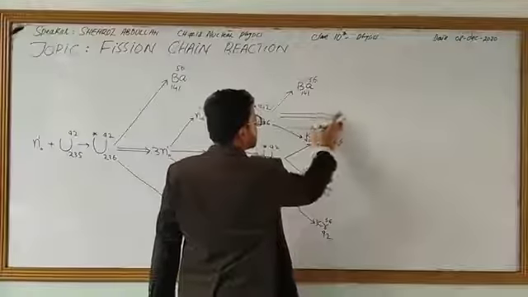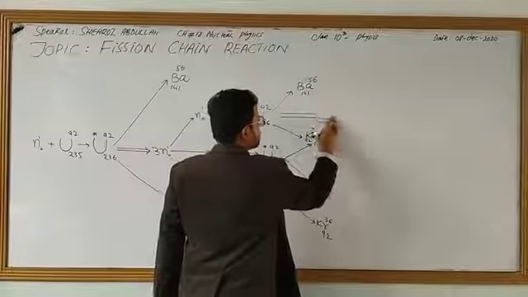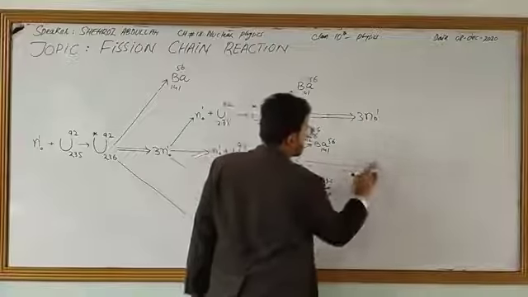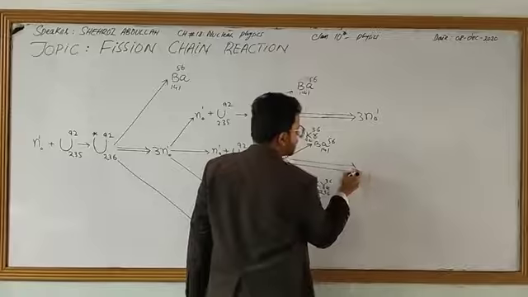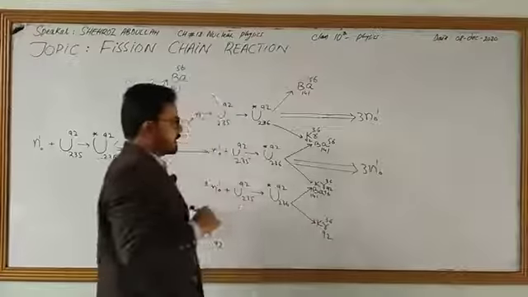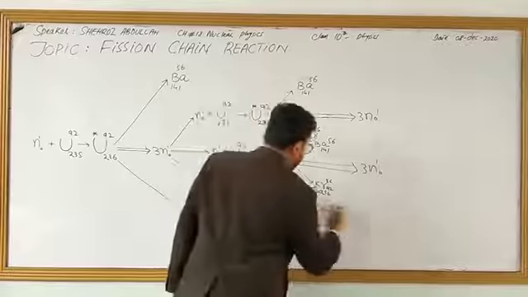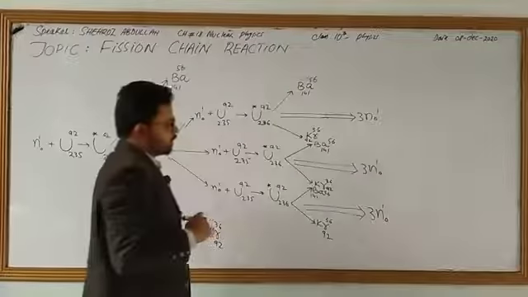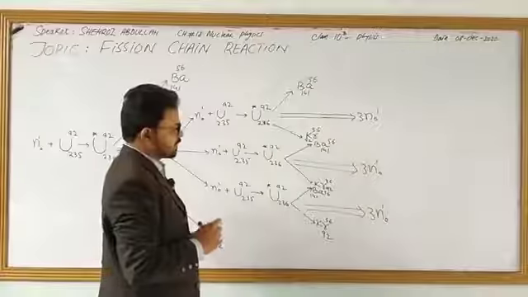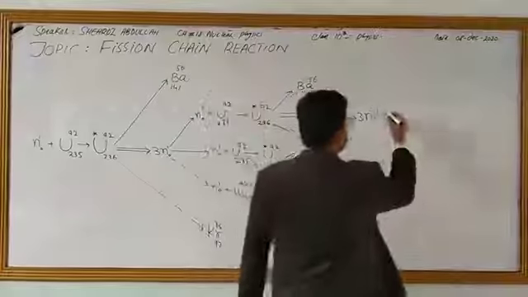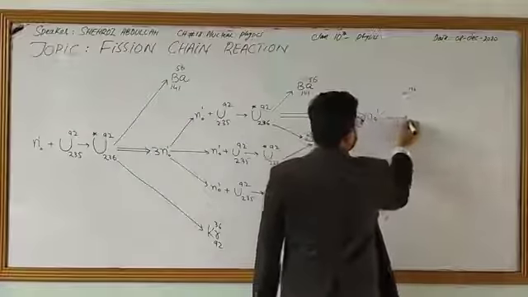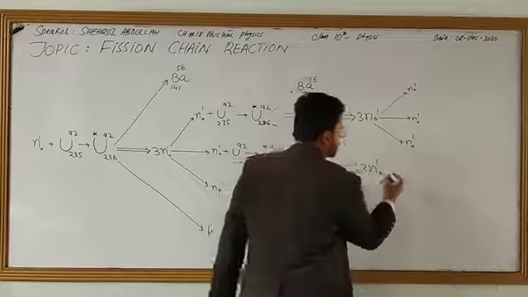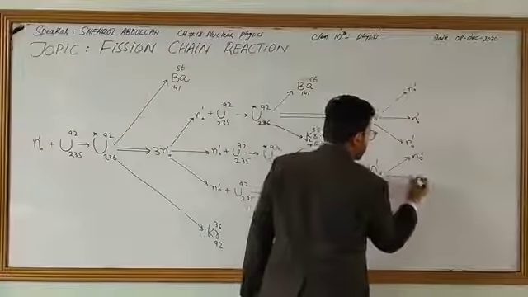Let me show those 3 neutrons over here. Those 3 neutrons are shown like this. In this process 3 more neutrons are ejected. Let me show those 3 neutrons as 1 to the base naught, and this again shows 3 neutrons. Now again these neutrons fall, and this is the same 3 neutrons again.